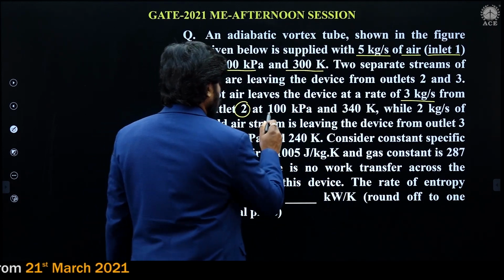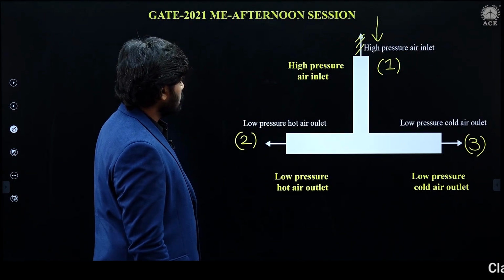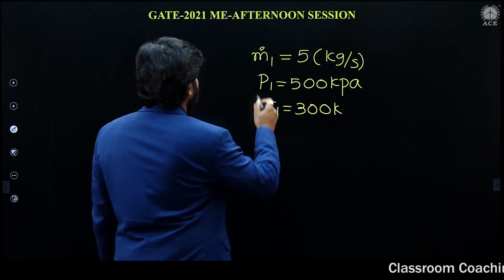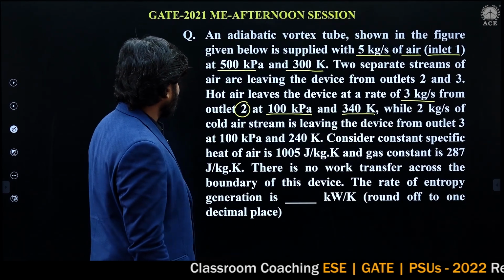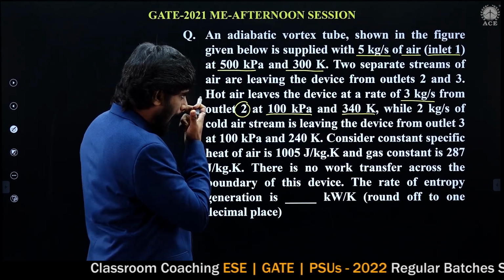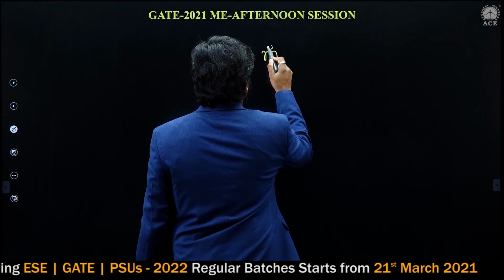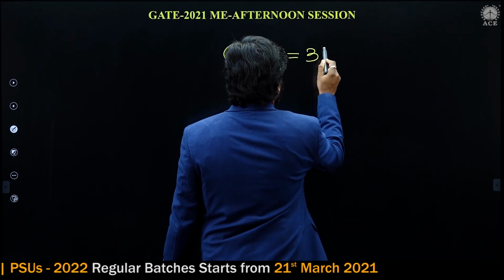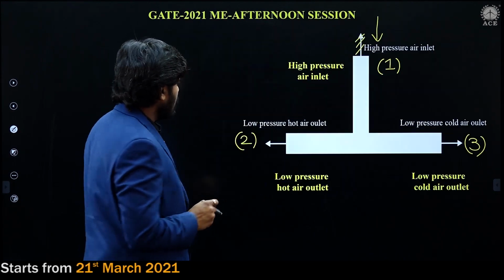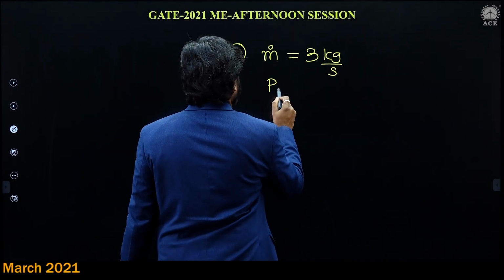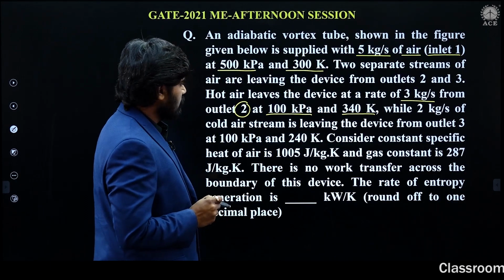At the second outlet, the data is: mass flow rate 3 kg per second, pressure 100 kilopascal, and temperature 340 Kelvin.